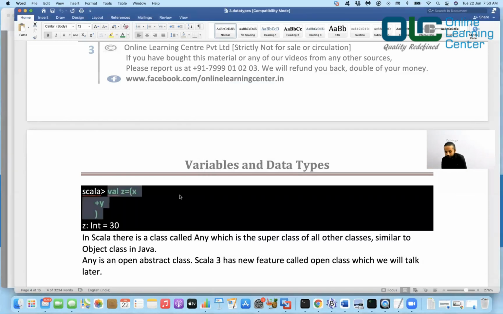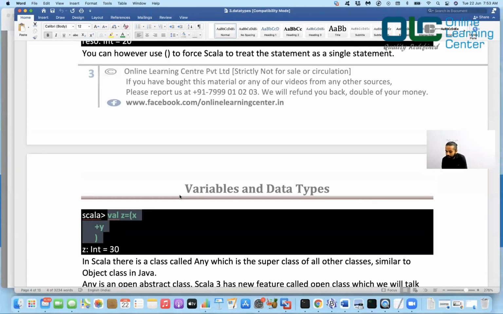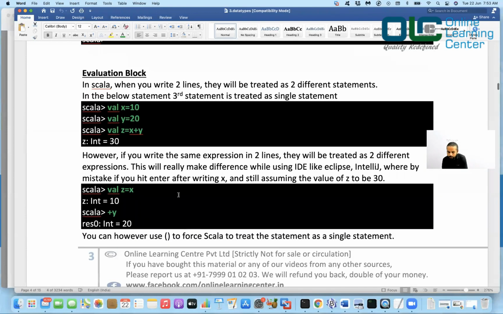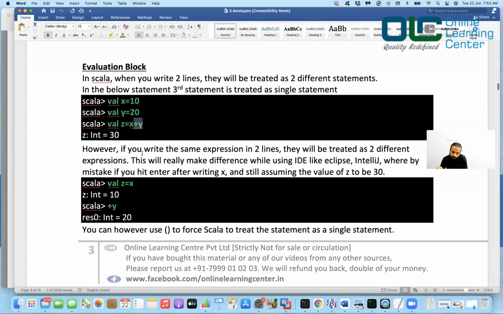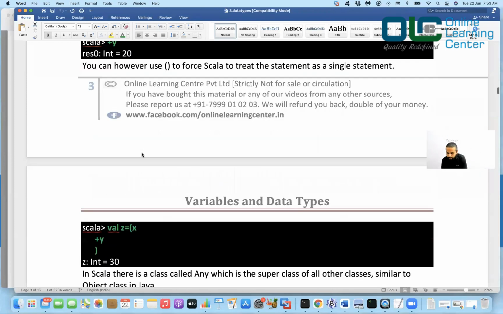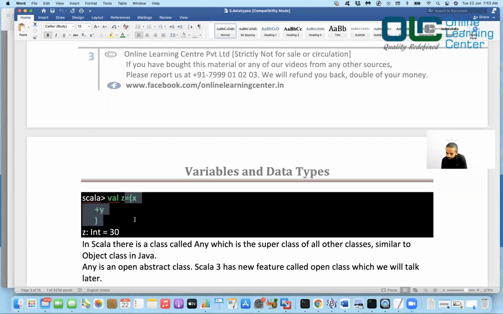So be very cautious with the space and all, because a single mistake over here could give you a different meaning altogether. In Scala, it does not wait for a semicolon to terminate your statement. Every line is a terminator, and if you feel there are some expressions, put these small braces and make sure that they go across multiple lines.